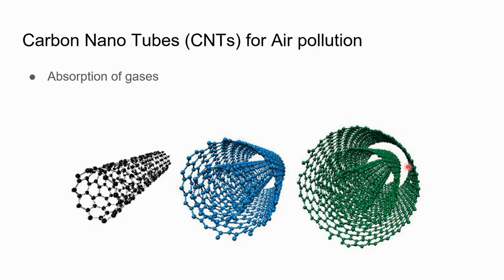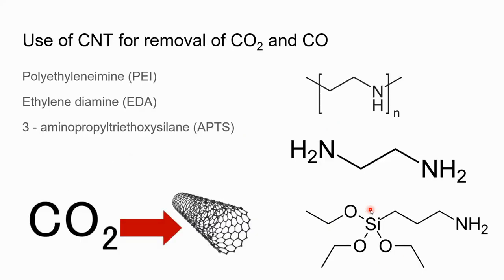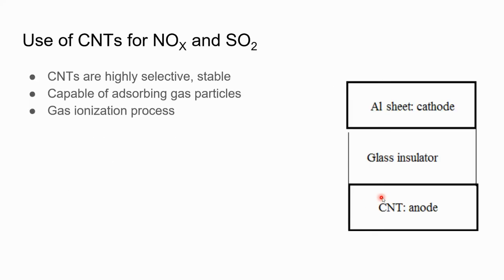This high electric field accelerates the gas ionization process. When the gas reacts with this electric field, it results in a change of the resistance or conductance in the carbon nanotube in direct contact with the gas.